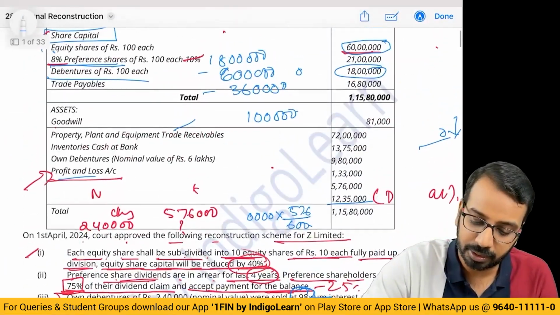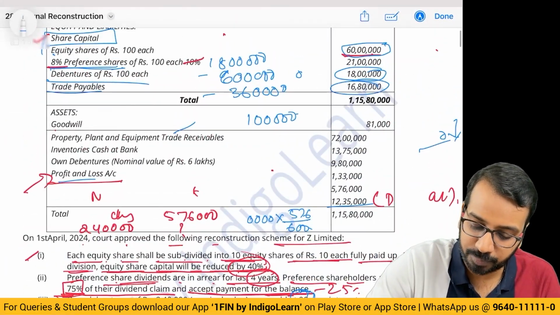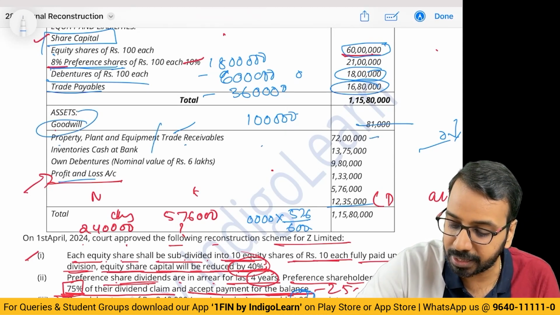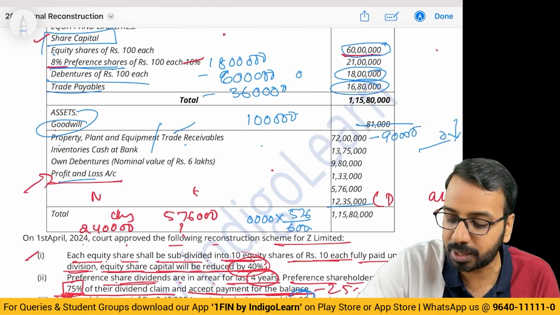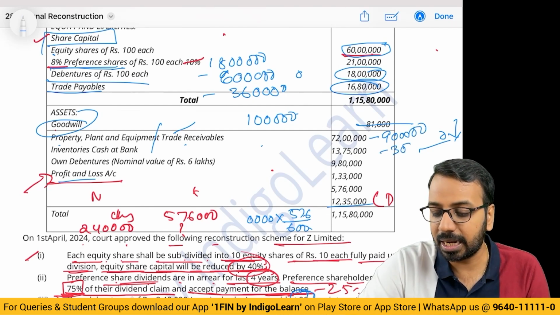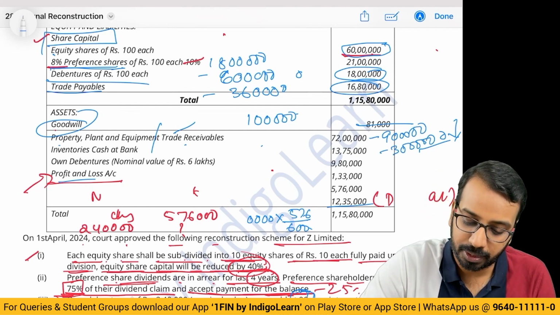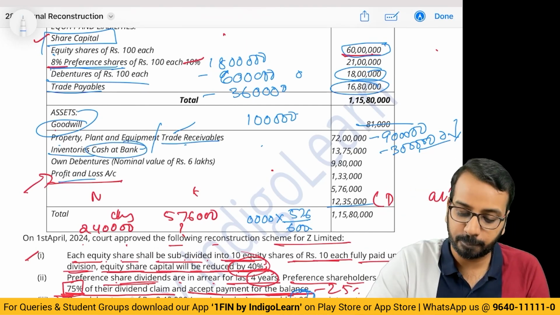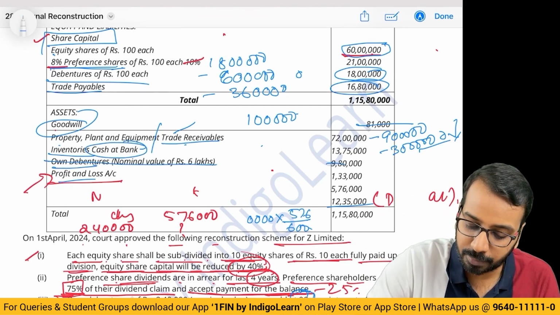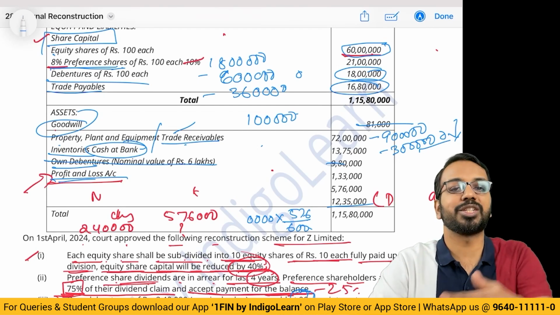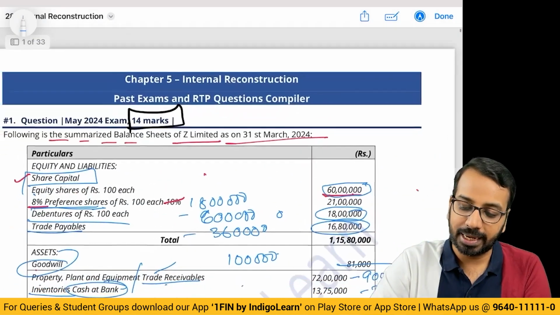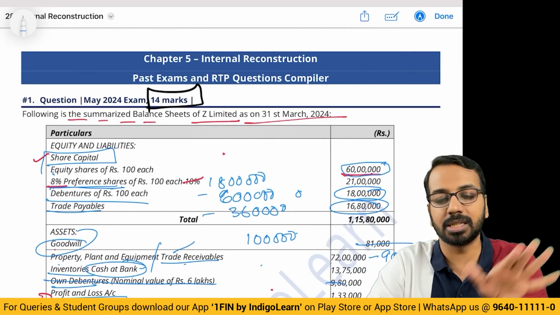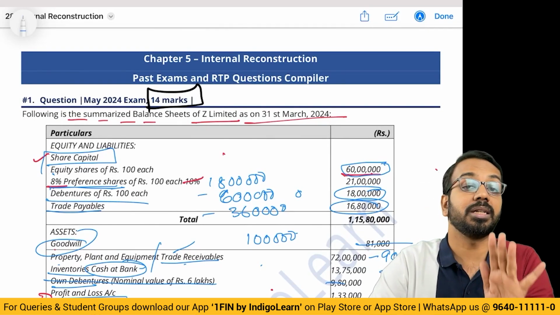Okay. Then trade payables, there is a reduction. Goodwill, we have written off fully. Property, plant and equipment, here minus 9 lakhs which has been transferred and minus 3 lakhs which has been written off. Then trade receivable value is known, inventories value is known, cash at bank will come from cash account. Own debentures is no longer there, P&L debit balance also no longer there. Your balance sheet will tally automatically. Right? Almost all the questions are based on this structure only. There is nothing new which will be asked in the examination.